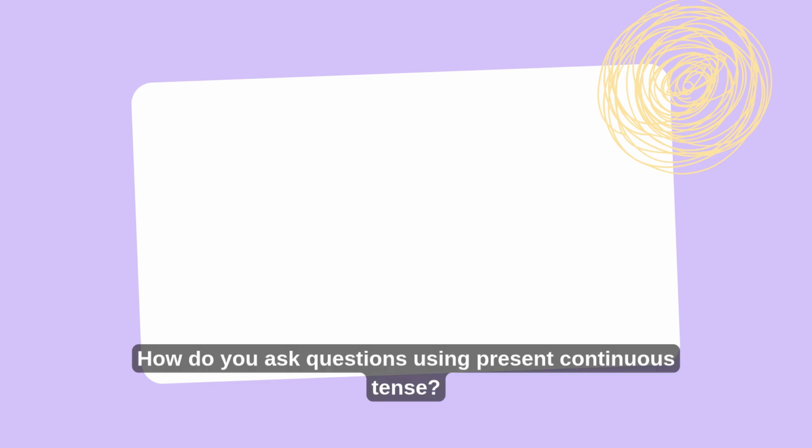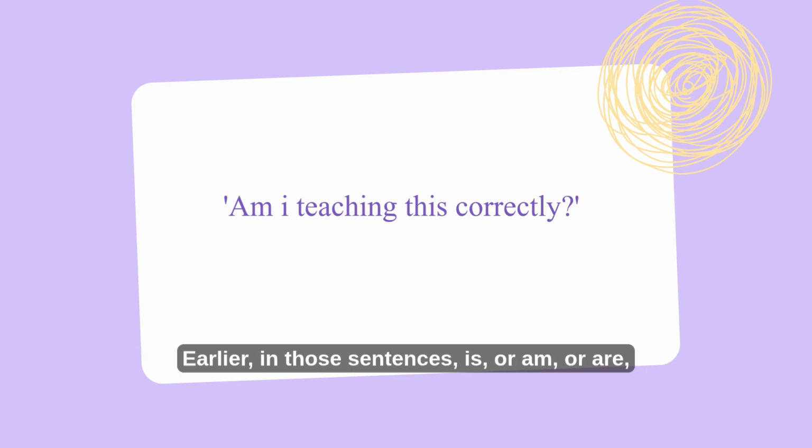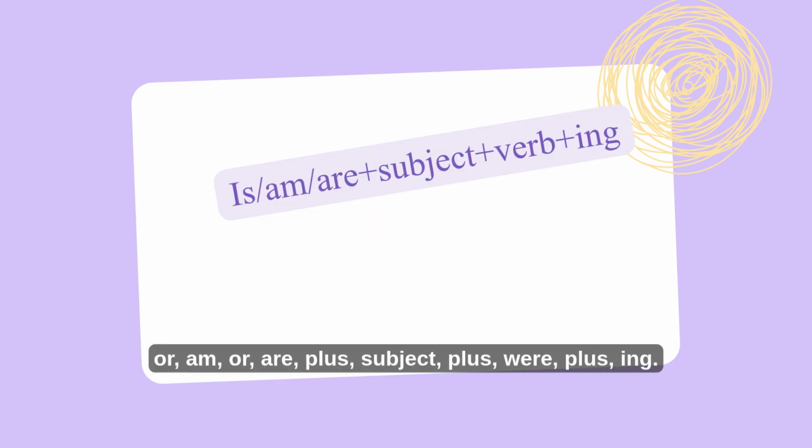How do you ask questions using present continuous tense? Let me give you an example. Am I teaching this correctly? Earlier, in those sentences, is or am or are came after the subject. Here it is at the beginning. In the question form, we use is or am or are plus subject plus verb plus ing.